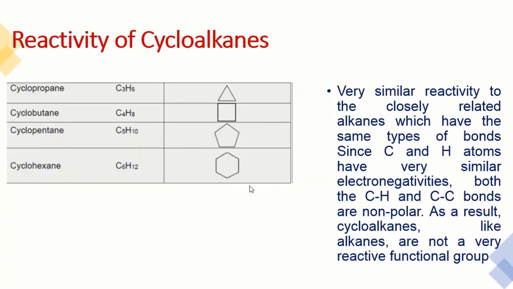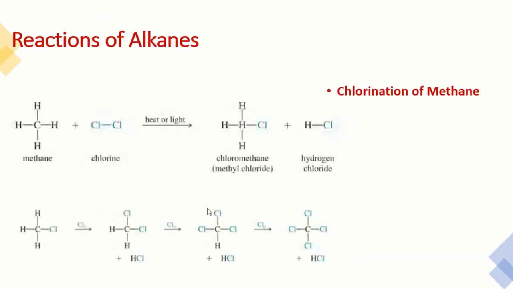And if I move to the reactivity, their reactivity is similar, as I said about the alkanes, because they are non-polar and again these bonds are very stable. So some more examples: cyclopropane, cyclobutane, cyclopentane, and cyclohexane. We can see the carbon count and the hydrogens are double, there is no plus 2. So carbon 3, 6 hydrogens; carbon 4, 8 hydrogens.